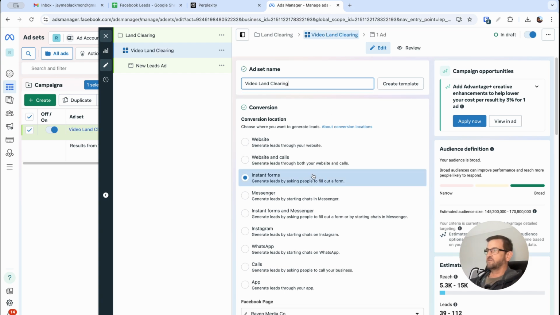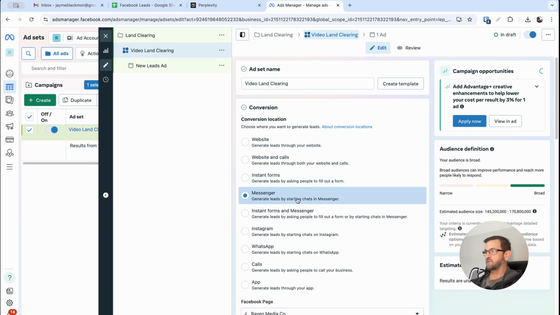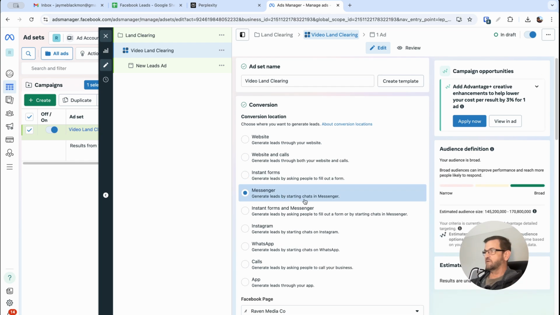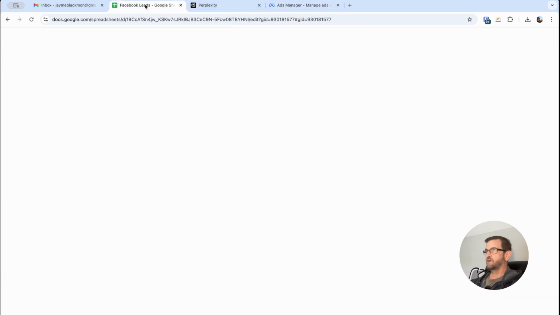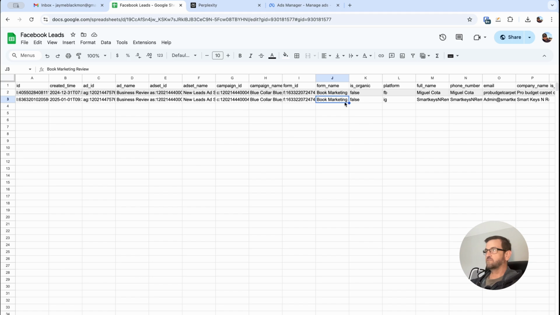And then ultimately what you want to do is choose whichever of these options you feel would work best for you. We can do a form, but I think people would generally just want to click send a message and actually send you a message about what it is that you do. So to me, it makes the most sense to do a Messenger conversion. So you generate leads by starting chats in Messenger. You can do forms, which will create a situation where you have a Google Sheet like this that automatically populates those leads into a sheet, and then you can contact them.